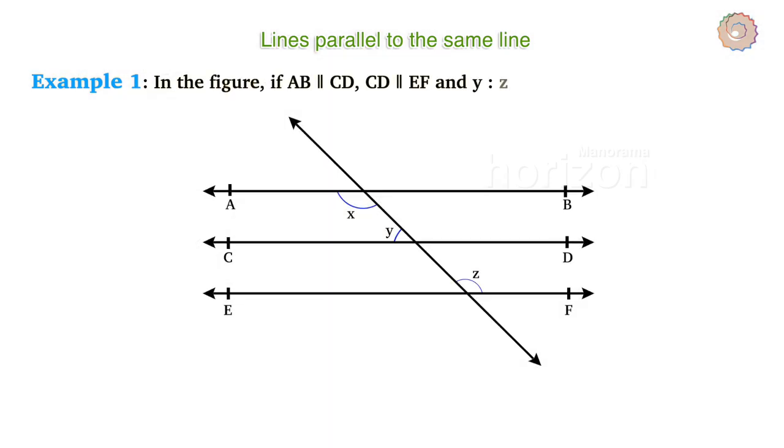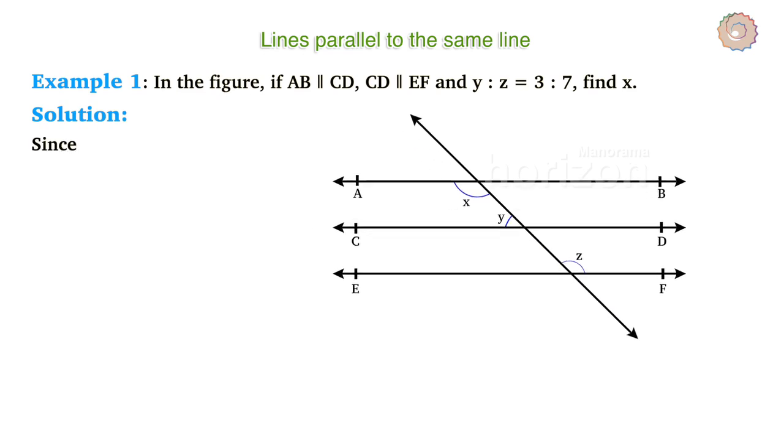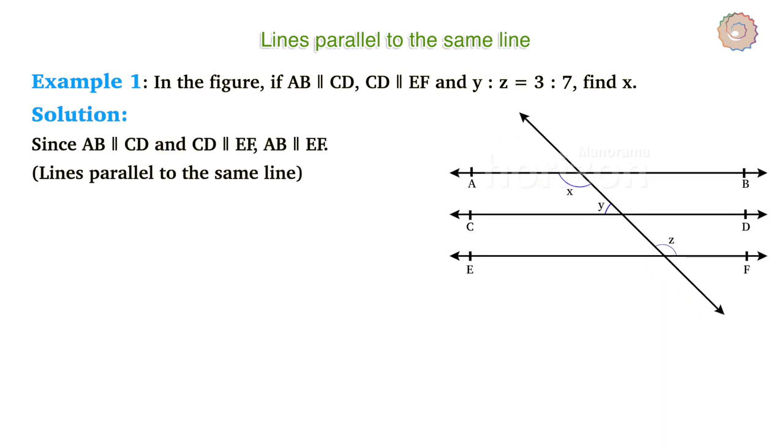In the figure, if AB is parallel to CD and CD is parallel to EF and Y is to Z equals 3:7, find X. Since AB is parallel to CD and CD is parallel to EF, AB will be parallel to EF. That is, lines parallel to the same line. So the alternate interior angles, angle X equals angle Z. Let's consider it as equation 1.